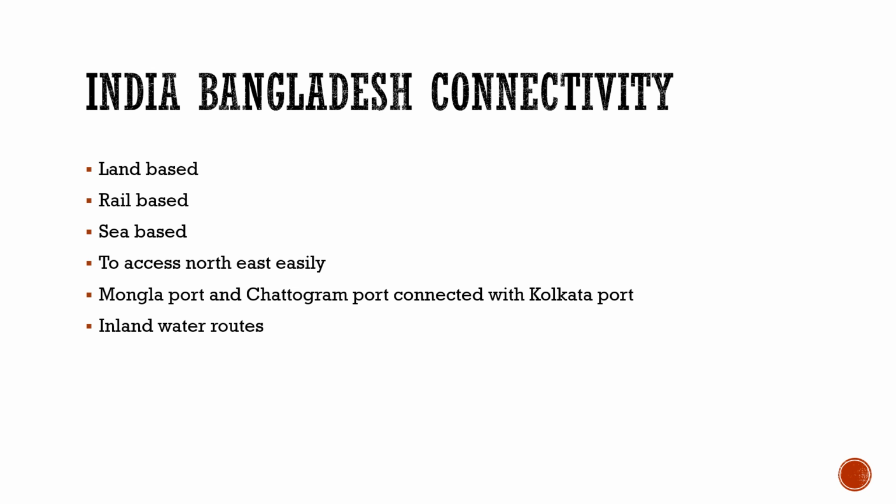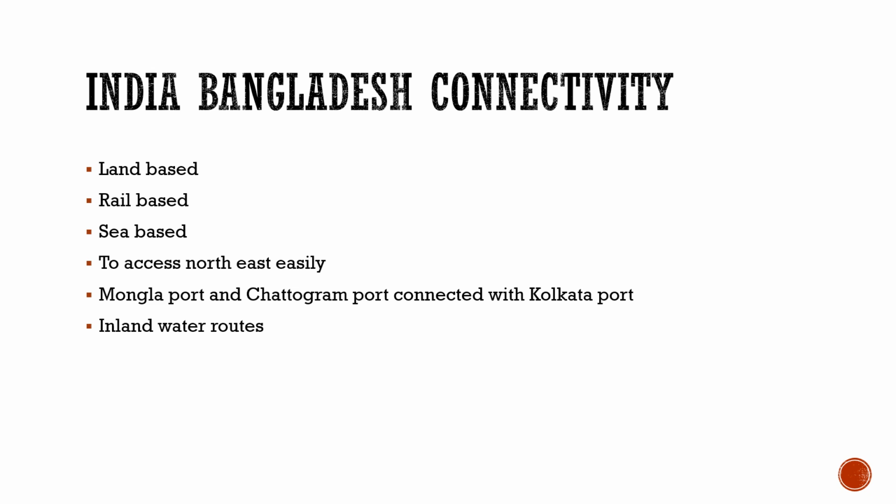And if we look at the northeast area, that is a landlocked area, and if we connect it, because of relations with Bangladesh we can connect it with the sea, and we could access the northeast easily. Related to this, we have Mongla port and Chottagram port in Bangladesh. They are connected with the Kolkata port, so that it could make trade or transportation easy from the rest of India to the northeast through the Bangladesh region.